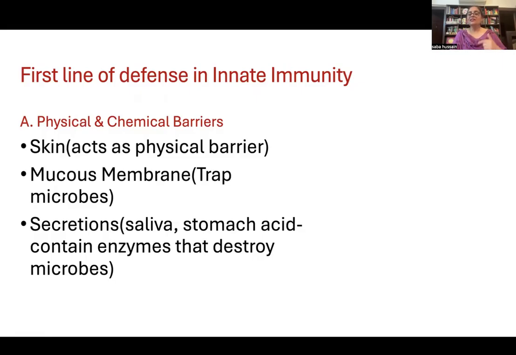Under the skin, inside the organs, we are protected by mucous membrane. All around the GIT, mucous membrane is there. The respiratory tract is covered with mucous membrane. So mucous membrane also traps the microbes and protects us. Then, when we talk about chemical barriers, you should remember that saliva has lysozyme, while stomach acid has a high acidity, and that also protects us from infection by pathogens and different kinds of microorganisms.